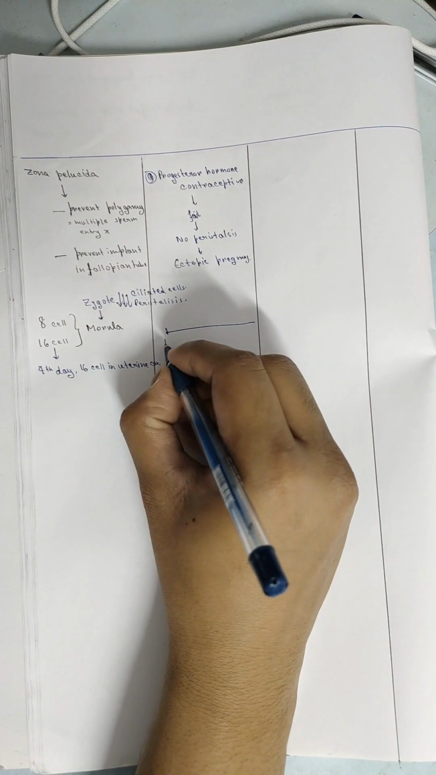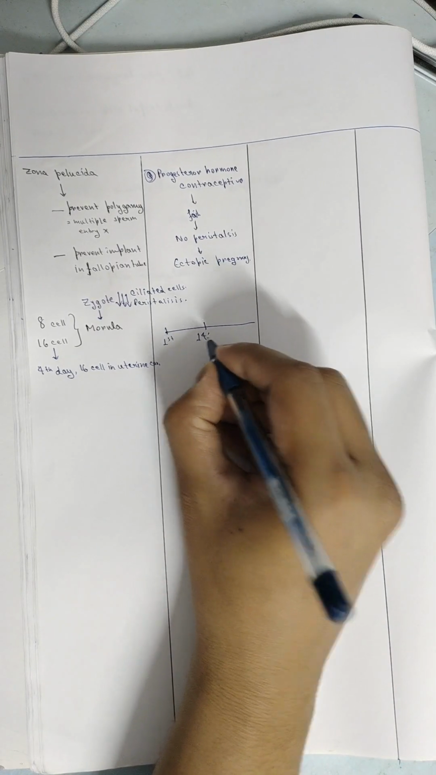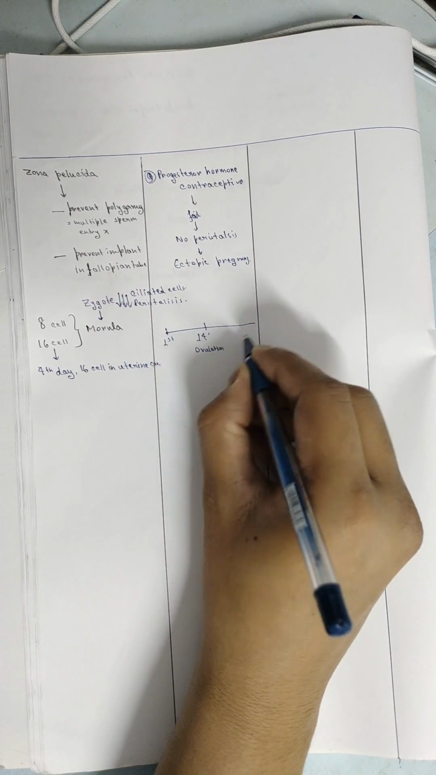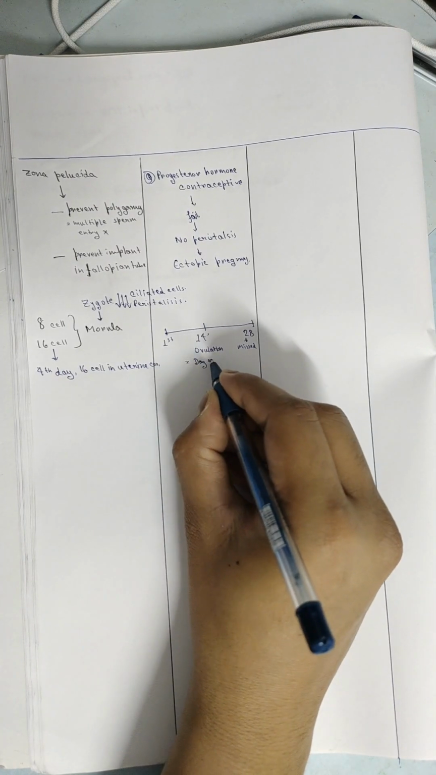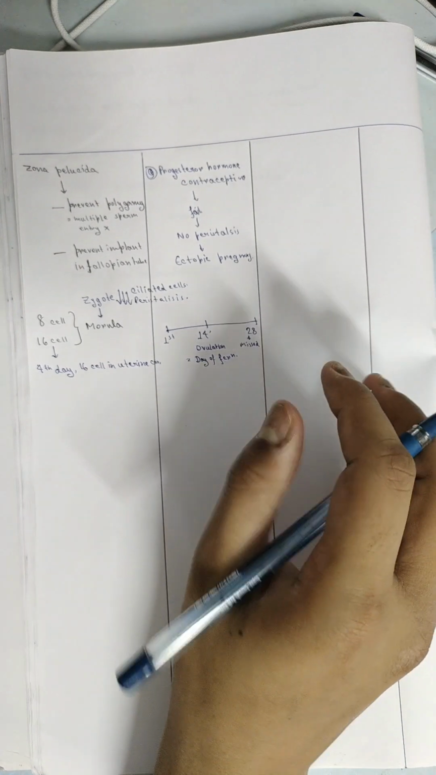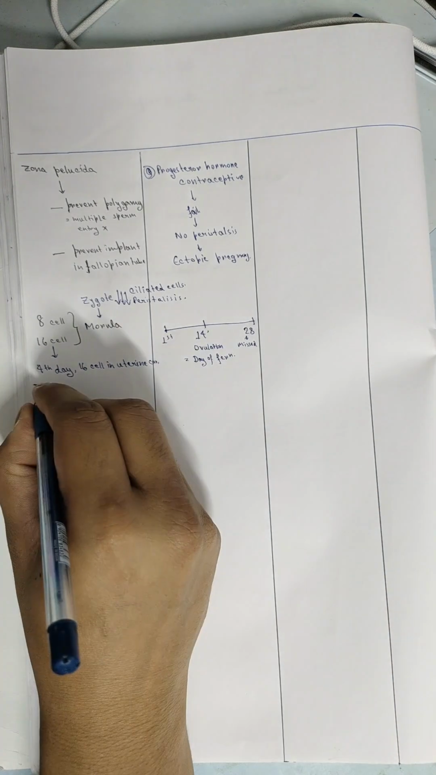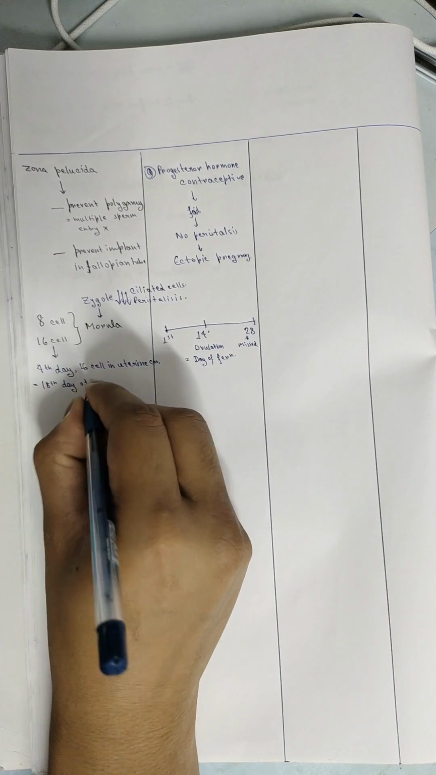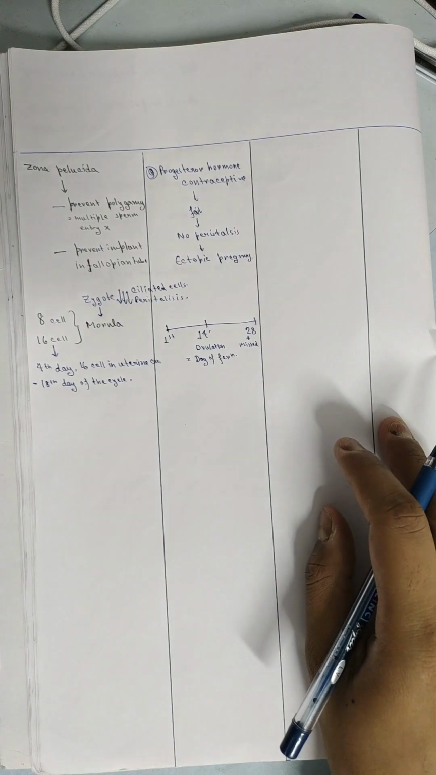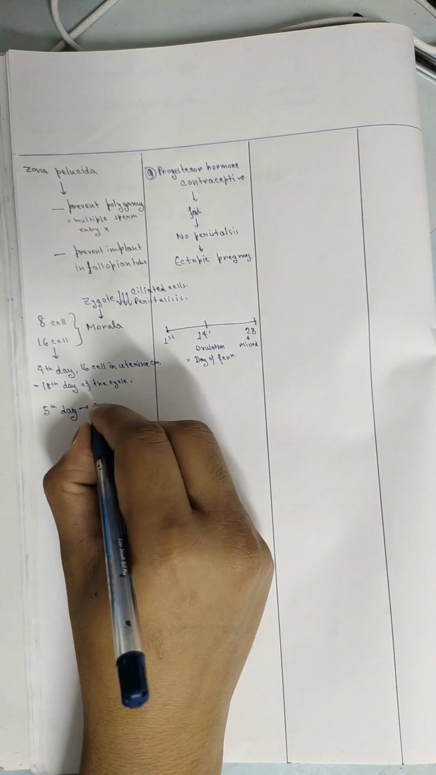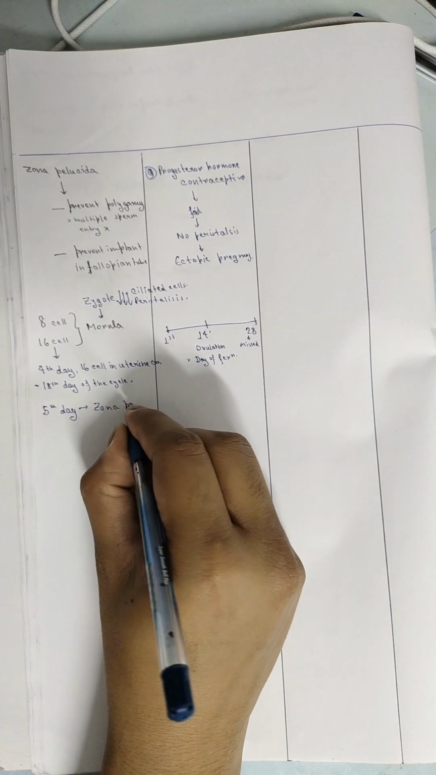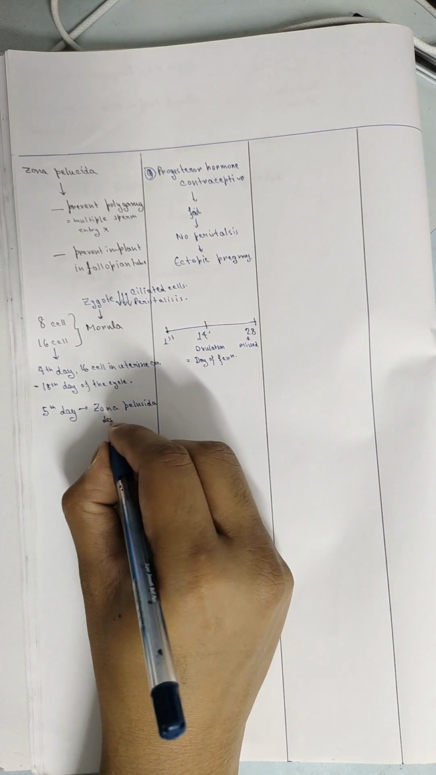In the fourth day, the morula actually reaches the uterine cavity. Fourth day means 18th day of the menstrual cycle. Why? Because we have from the first day 14 days to ovulation, and day 28 is the missed period. So it is the 18th day of the cycle, but for the zygote it is just the fourth day. That means the fetal age.